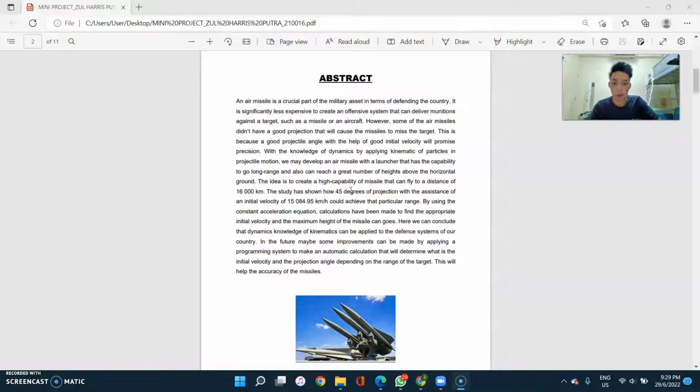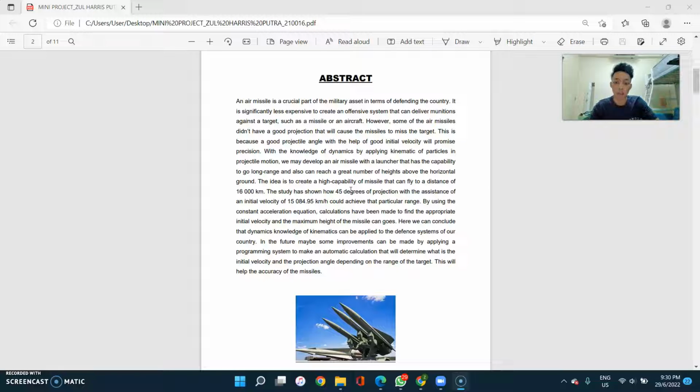So my idea is to create a high capability of missile that can fly to a distance of 16,000 kilometers. The study has shown that 45 degrees of projection with the assistance of an initial velocity of 15,084.95 km per hour could achieve that particular range.